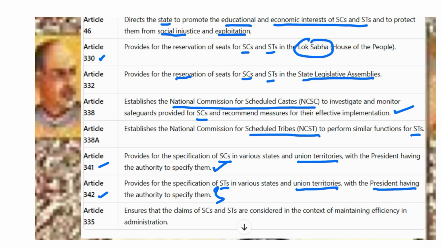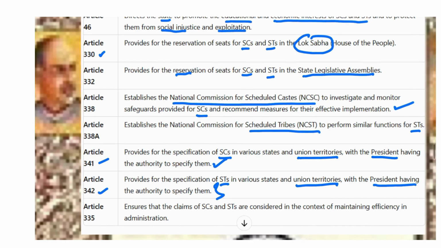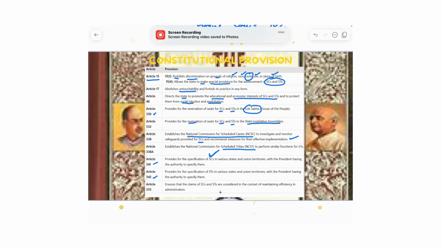So remember, the President is given the authority to specify the SCs and STs of various states and union territories. And Article 335 ensures that the claims of SCs and STs are considered in the context of maintaining efficiency in the administration. So, these were the constitutional provisions provided for the SC and ST communities.